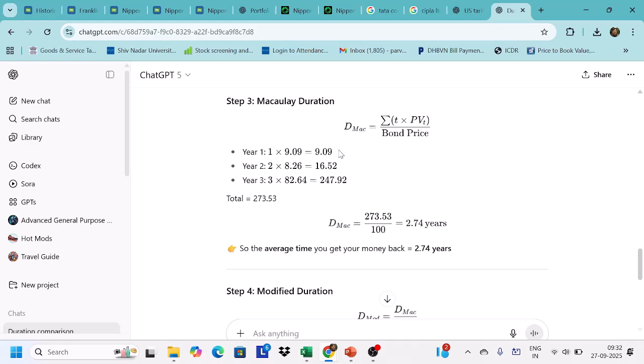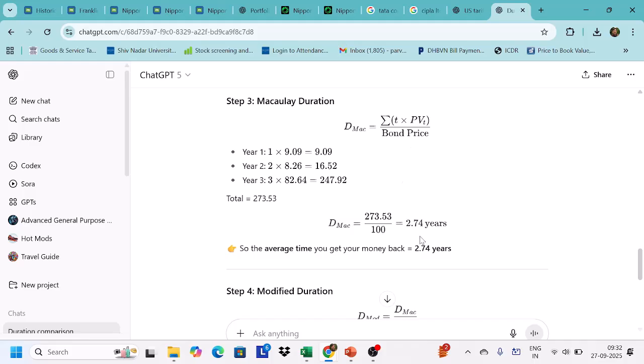So what I'm explaining here is that in the year 1, you're going to get 9 rupees. So you give a weight of 1. In the second year, you're going to receive 8 rupee 26 paisa. You give a weight of 2. And in the third year, you're going to get 82.64, which is the principal also, plus the coupon. So you multiply it by 3. So it comes to 273, and divided by 100, which is the face value of the bond.